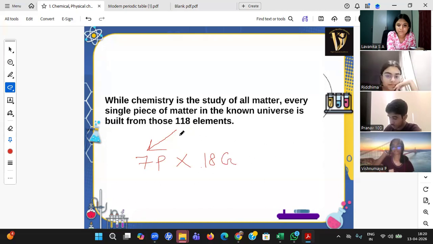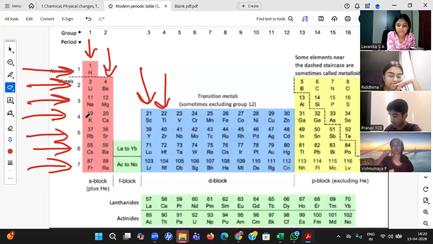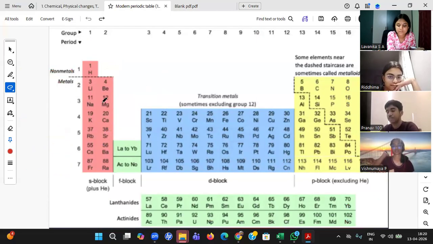Ridhima, understood, beta? How the modern periodic table is arranged? All the similar behaving are on one line, beta. Like you see with this fellow, sodium reacts with water, potassium also reacts with water. So that's the reason they all are in one particular group. In that way they are arranged in 7 periods and 18 groups. 1, 2, 3, 4, up to 18.